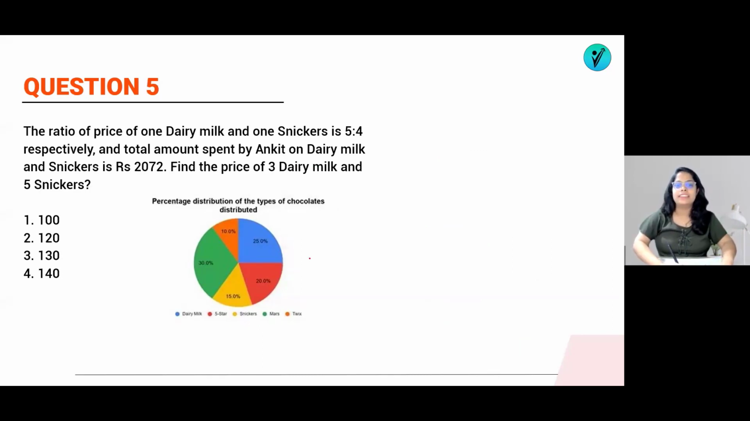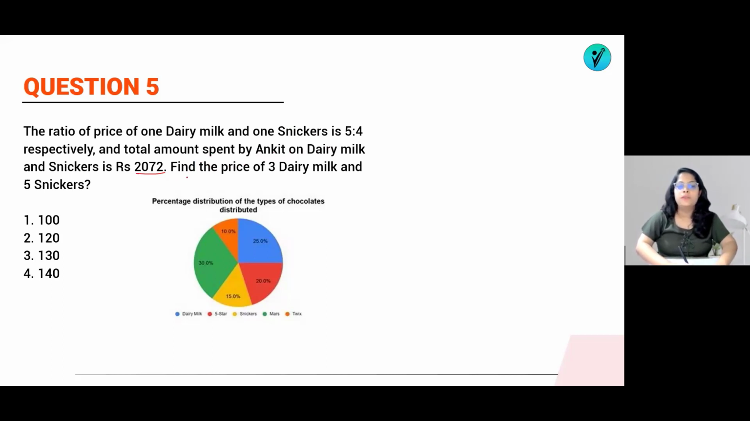Okay. So what are they saying in this one? The ratio of price of one Dairy Milk and one Snickers is 5:4. The total amount spent by Ankit on Dairy Milk and Snickers is 2072. Then find the price of 3 Dairy Milk and 5 Snickers. So here you will require some calculations and some logic.